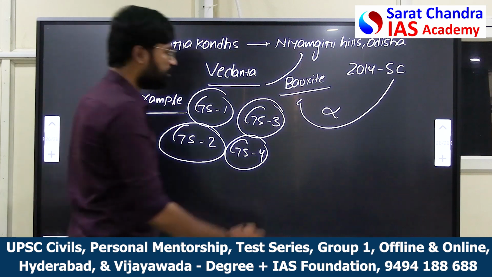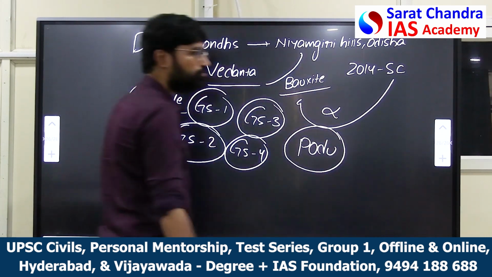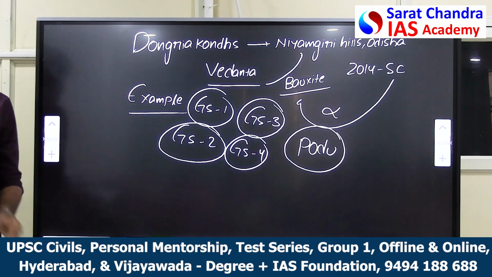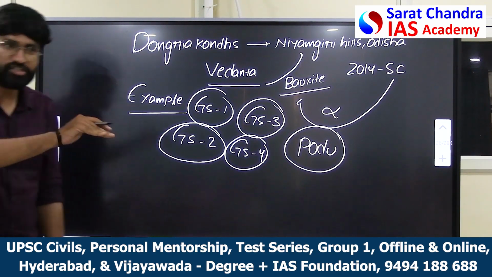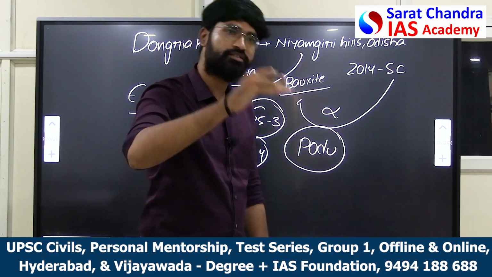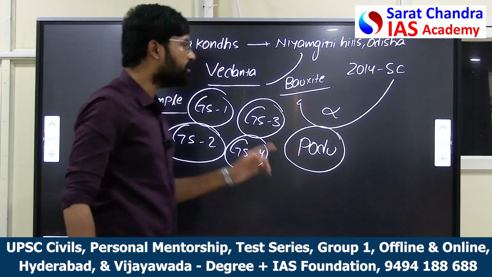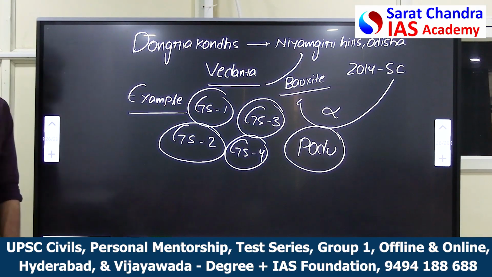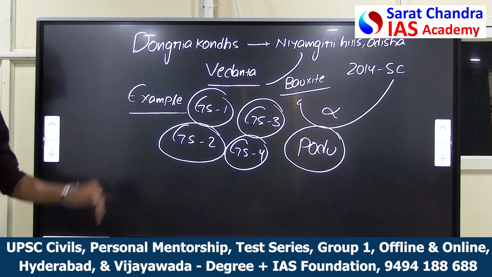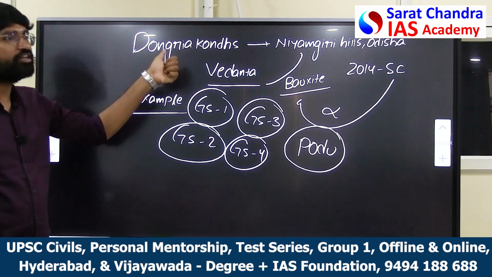And there is this strange thing called Podu. They have this strange agriculture activity called Podu. Podu is nothing but slash and burn agriculture. They slash the field, burn it, and use it for agriculture activities. Then again they go for the other field. They are famous for slash and burn agriculture, called Podu. This is what Dongriya Khons are famous for. You can quote this example in these different things.